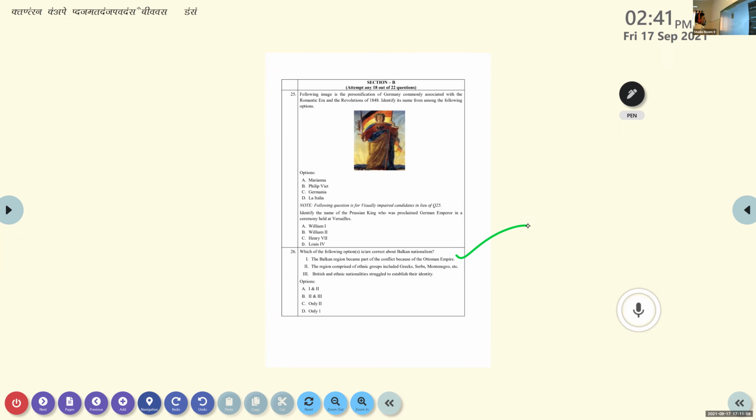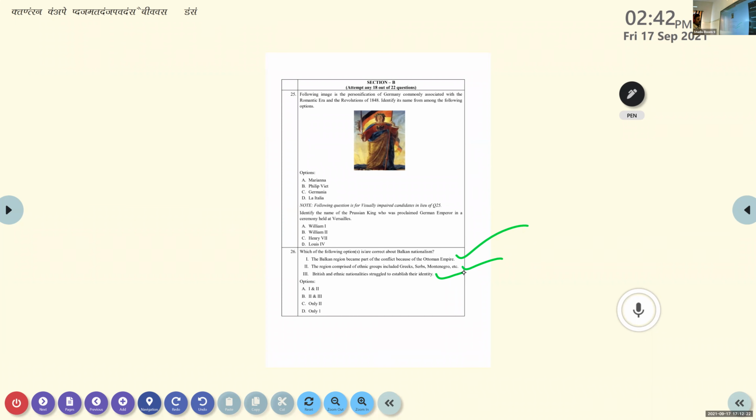The regions comprised of ethnic groups included Greeks, Serbs, Montenegrins, etc., and ethnic nationalities struggled to establish their identity.